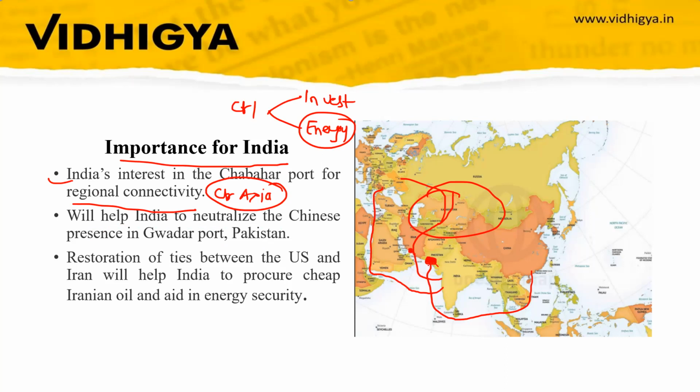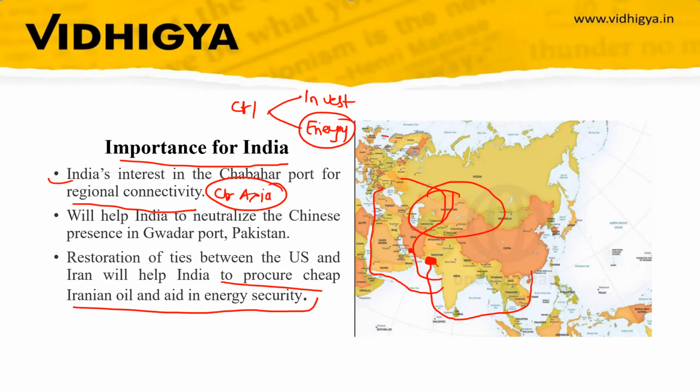So it will neutralize China's presence in Gwadar Port. And restoration of ties between USA and Iran will help India to procure cheap Iranian oil and aid in energy security. So when the economic sanctions are removed, India can buy the oil from Iran at a cheaper price, and it will resolve India's energy security issue and the inflation issue also. So this is important from this topic we have discussed.